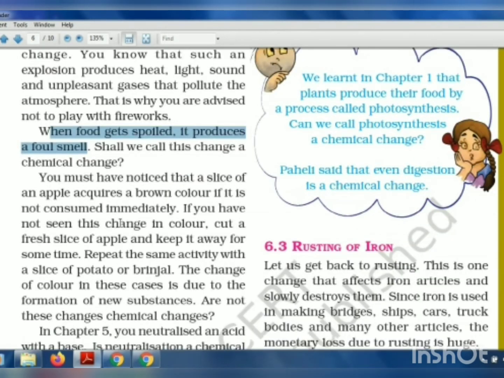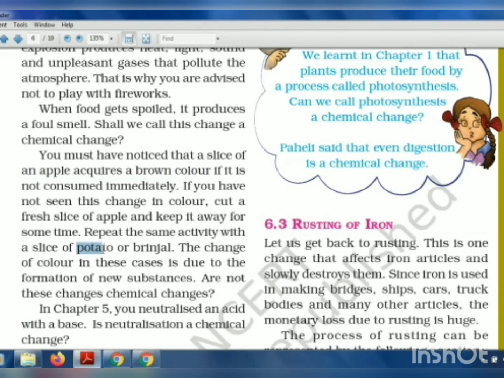Similarly, you must have noticed that when you cut a slice of apple and keep it for some time outside, it turns brown. So that is also a chemical reaction that the apple is having with the oxygen in the air. Okay. Then similarly, it is for potato, brinjal, and everything. You must have seen the color change. This is due to the formation of a new substance when it comes in contact with air.